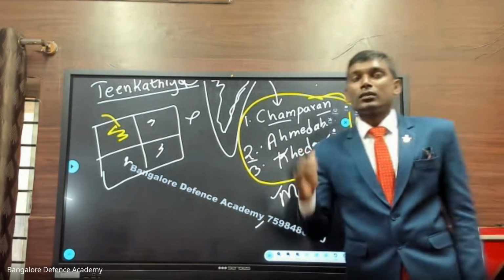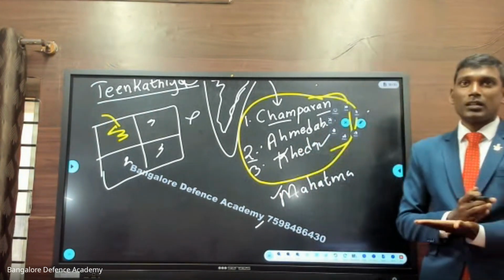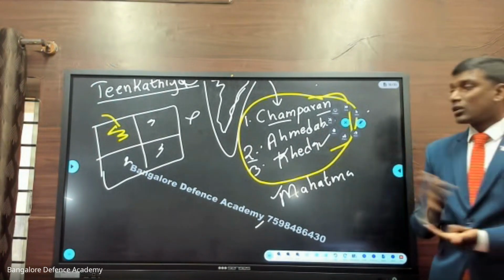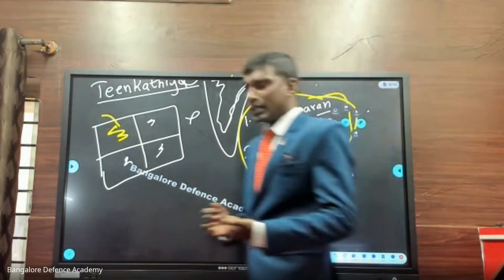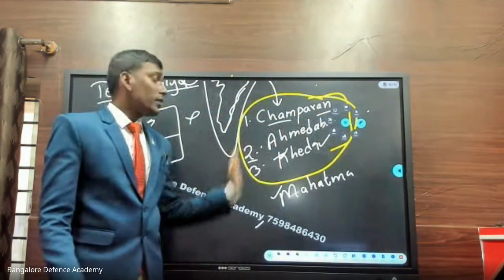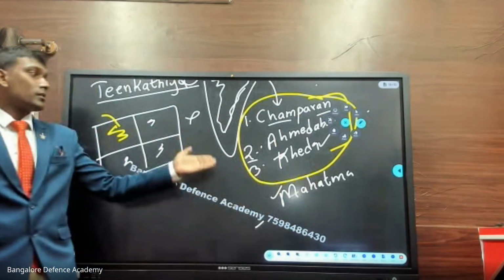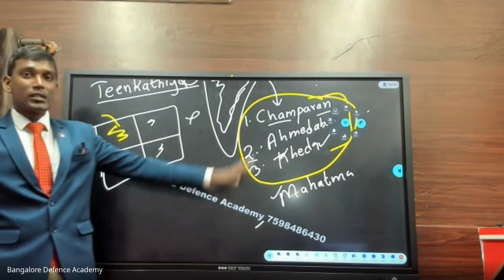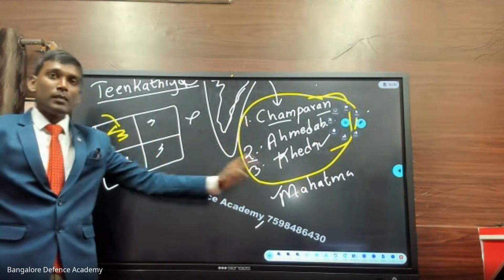After this, what Gandhiji did for India's freedom struggle: we have the civil disobedience movement, the non-cooperation movement, World War I, World War II, the salt satyagraha, different agreements. Then we have another part called social reforms, education reforms. All these things are there. Do you understand now? Okay, so who gave the title Mahatma to Mahatma Gandhi?